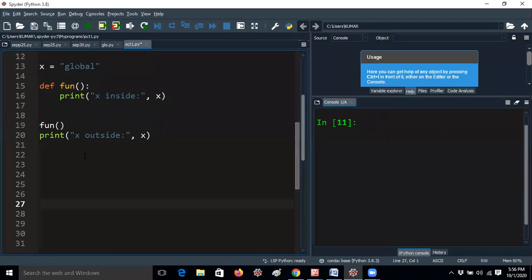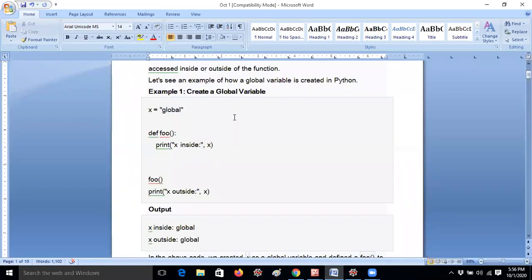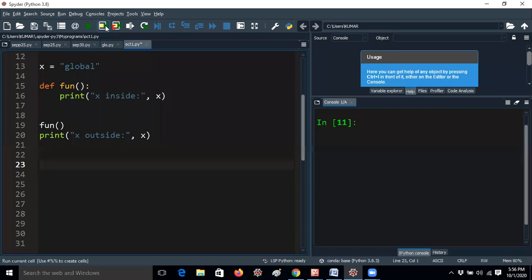So let me explain what is a global keyword. First of all, I would like to open the notes, create a global variable. The concept is here I am defining a function. Whenever I am giving the function call here, it will be executed directly. That means this is the called function.